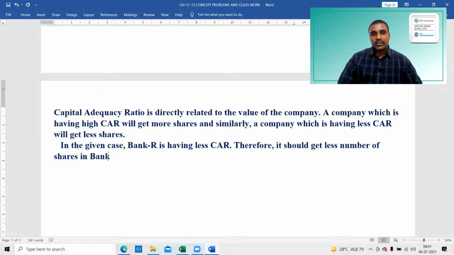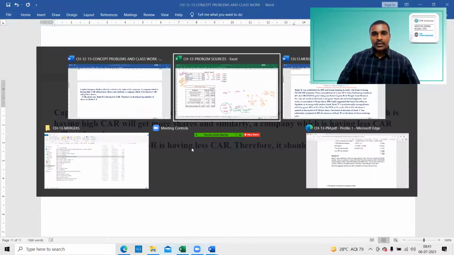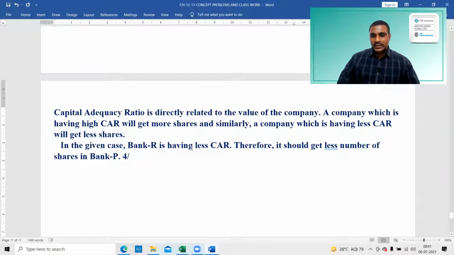Less number of shares in bank P. That is the important point. So bank R has 4 divided by 16%. 4 divided by 16 is equal to 0.25.